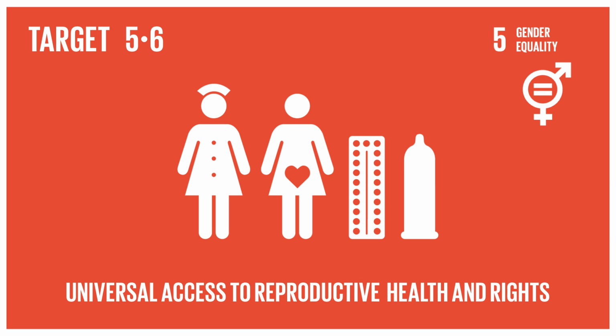56% of women worldwide make their own informed decisions about sexual relations and contraceptive use. The lowest rates are in sub-Saharan Africa, where only 37% of women face such choices. 76% of countries have laws as of 2022 ensuring the right to access sexual and reproductive health care for both sexes.